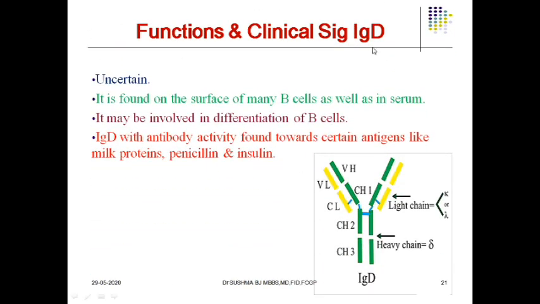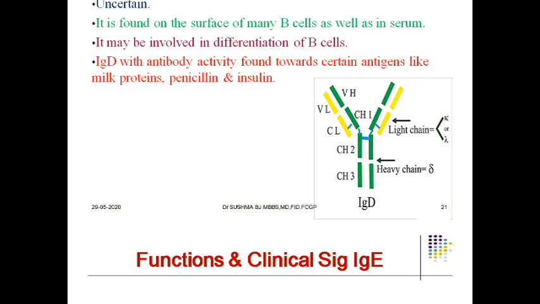Now coming to the IgD variety, its function is again uncertain, but it is found on many B cells as well as in the serum. Mainly it plays an important role in the differentiation of B cells, and IgD with antibody activity is found towards certain allergens, like in patients having allergy to certain milk proteins, insulin and penicillin. So these are the antibodies playing a significant role in them.